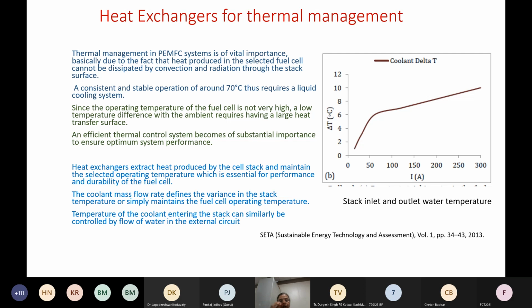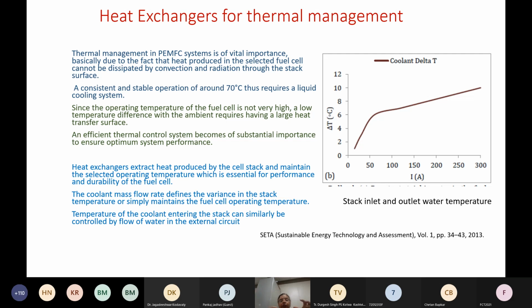Because you are operating at a low temperature, let's say at 50 degrees or so, the inlet water itself is at 30-35 and the outlet water is 50. To remove heat with such a small temperature delta T becomes very difficult. You need a set of powerful radiators, which add to the parasitic power actually.